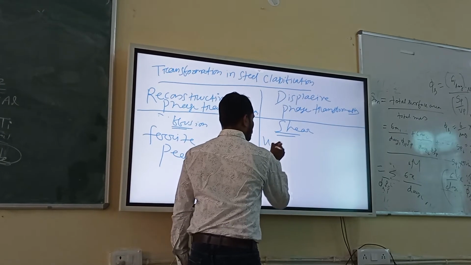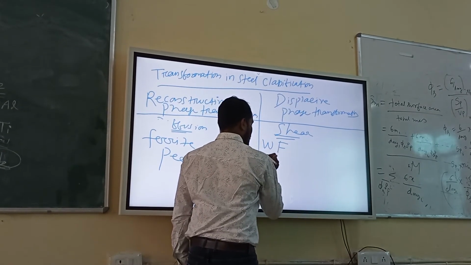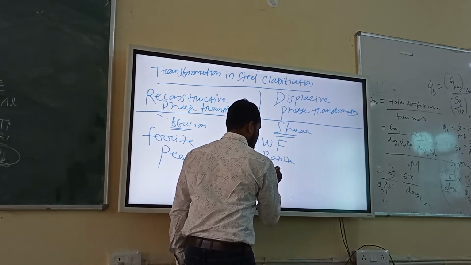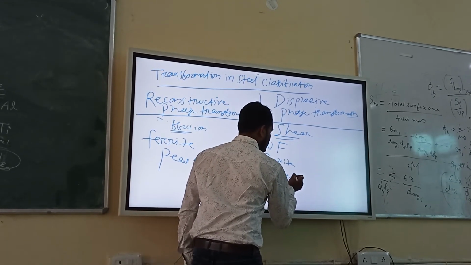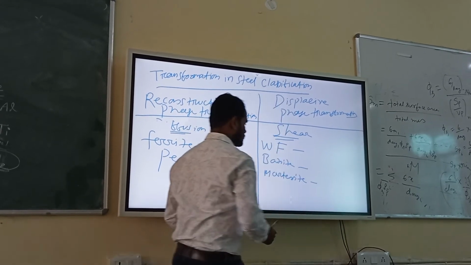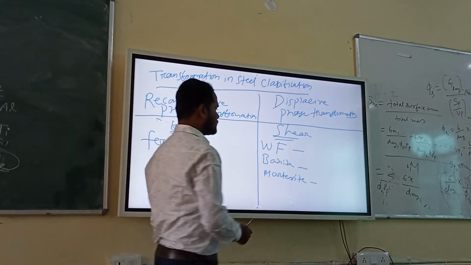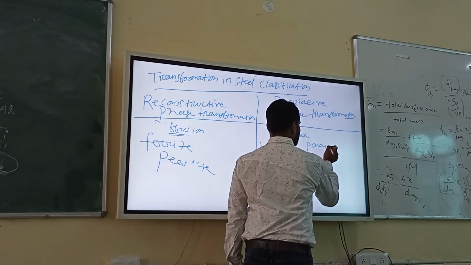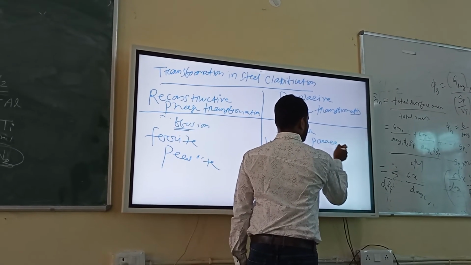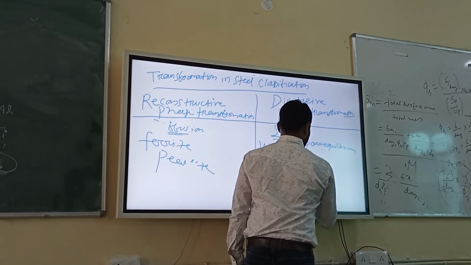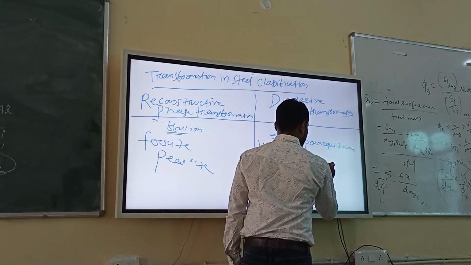I am writing in short: Widmanstätten ferrite, WF, and bainite and martensite. You can write para-equilibrium. Para-equilibrium, you can write para-equilibrium.